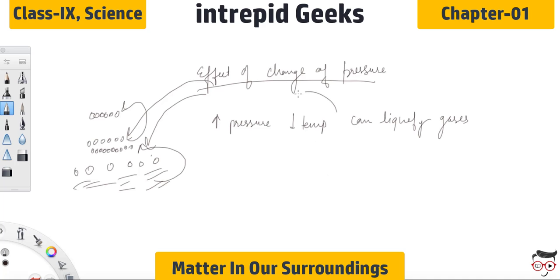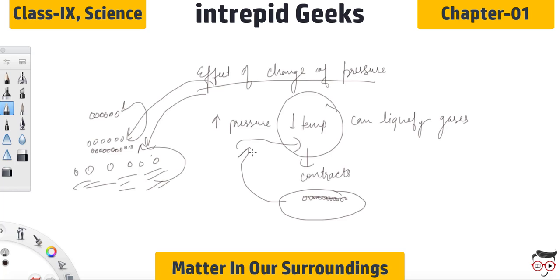So what happens when the temperature decreases? Our body contracts. So when we are contracting and the pressure is increasing, we are occupying less space. So we are getting congested, that means we are getting close to each other. So increasing pressure and decreasing temperature can liquefy gases.